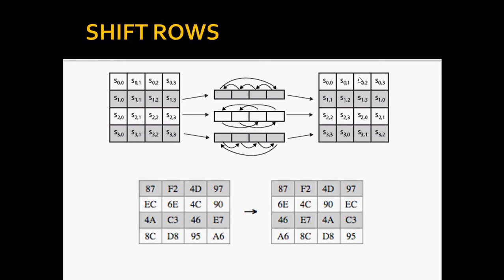This is the structure of the ShiftRows, how it is going on. For the first row there is no shifting, and for the second row we have one byte shifting to the next, and for the third row we can see 2 bytes are shifting, and for the fourth row we can see 3 bytes are shifting to the next. And this is the example shown below it.